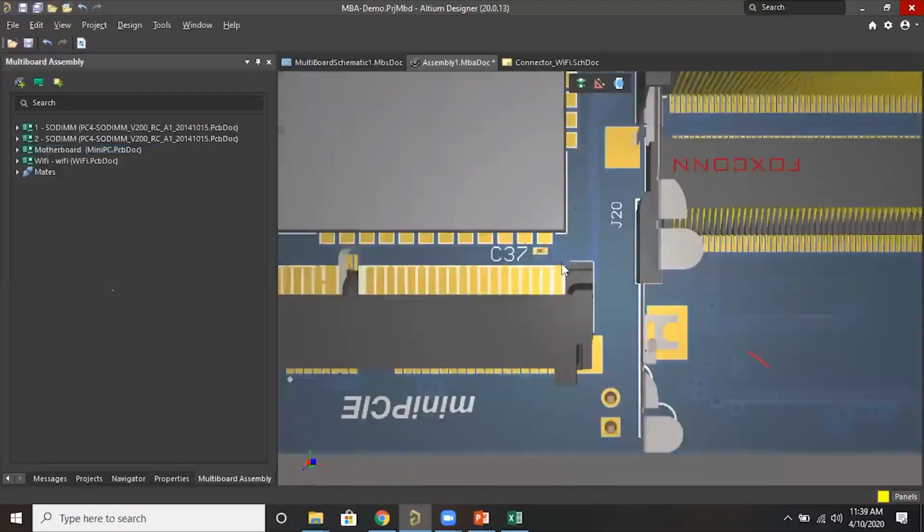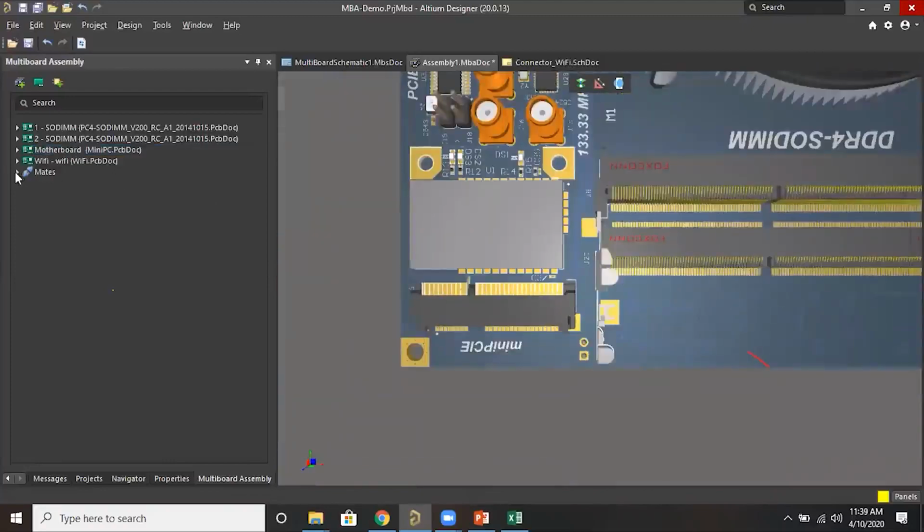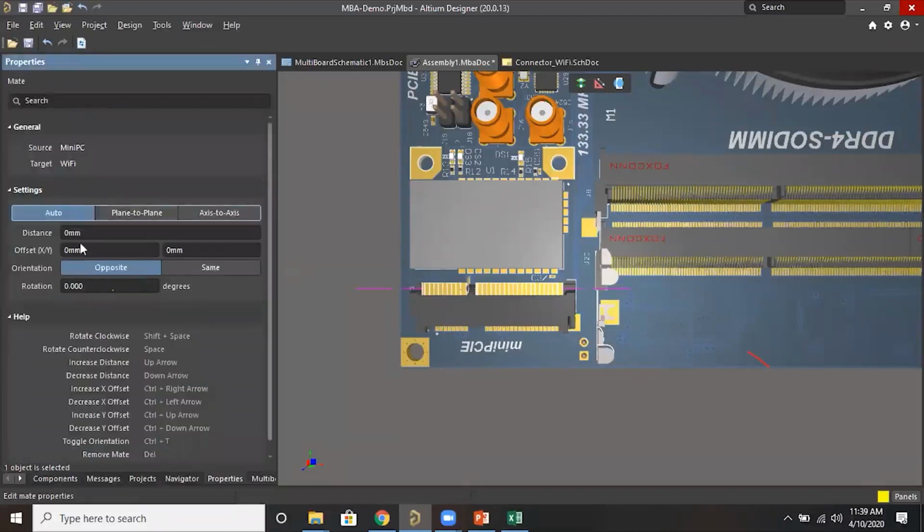Okay, so it is just mated, and here you can see one mating automatically mates two different boards. Now if you want to do some offsets, like moving the PCB a little bit inside or outside, you can use this. The distance now is 0 mm.